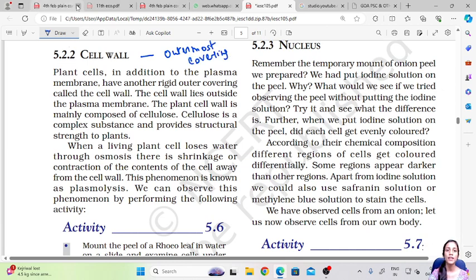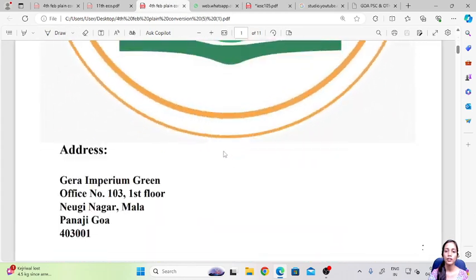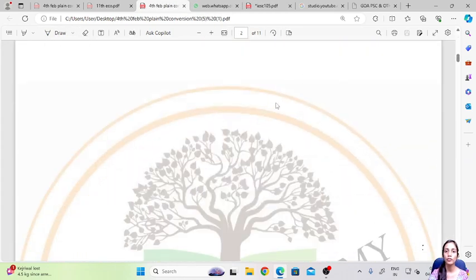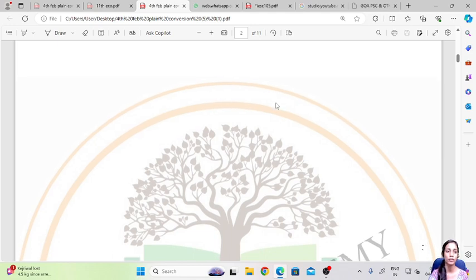Now the question is, do all cells have a cell wall? As I said, it protects the contents of the cell, so it should be present in all, right? But no, it is only present in plant cells and in some bacterial and fungal cells, basically the microbial cells, and it is absent in animal cells.